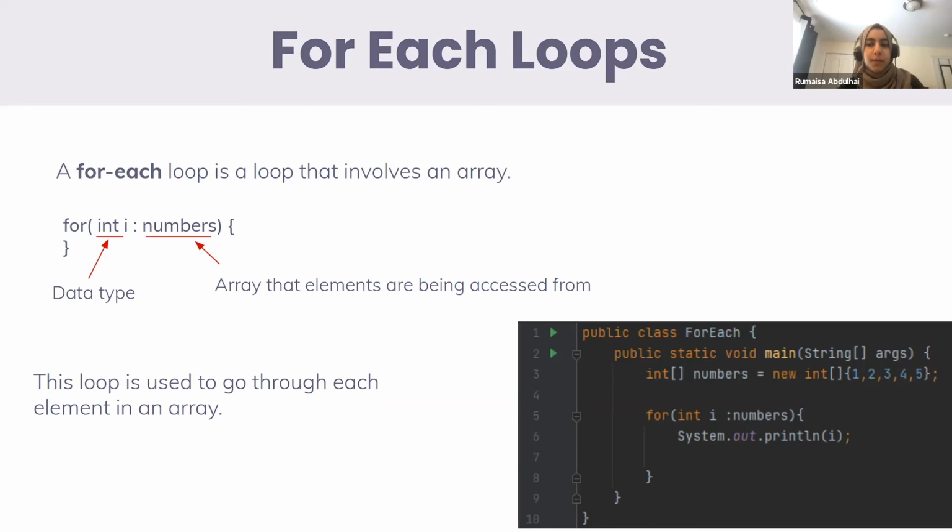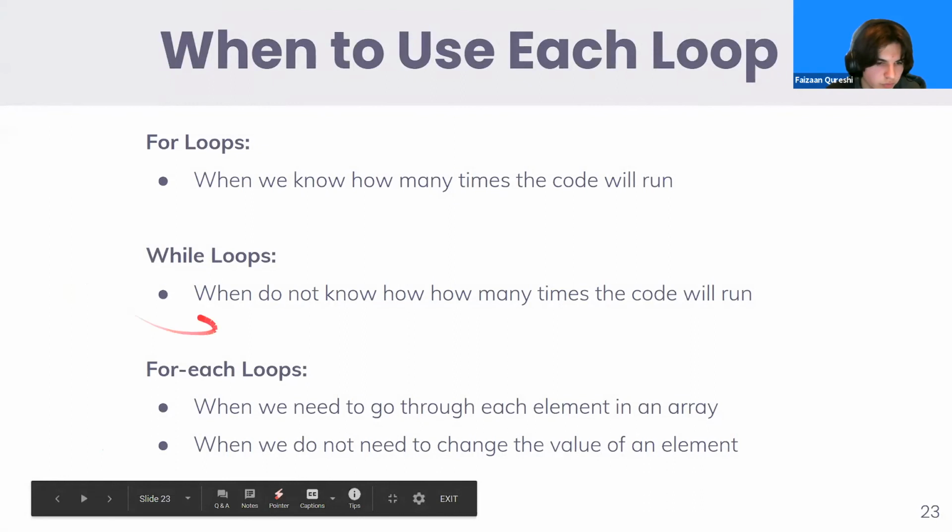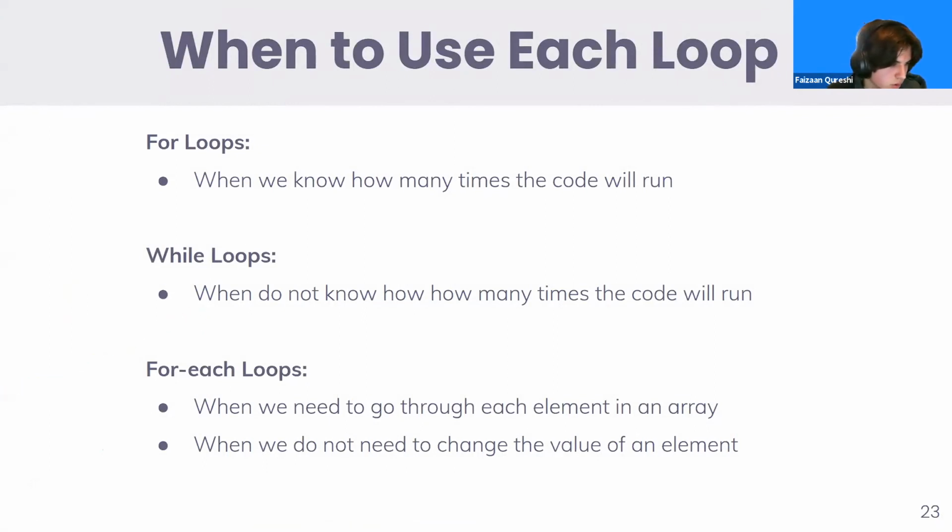So a for each loop is just a very simple version of a for loop. So this might be a faster way than doing int i equals 0, i less than numbers.length, i plus plus. Okay, so if everyone gets that, we're just going to review when to use each loop.